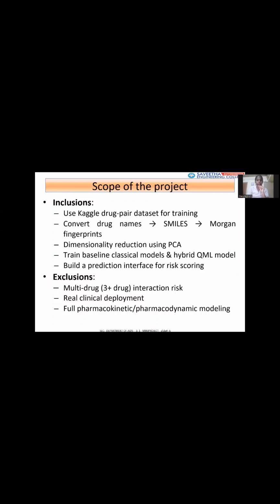We use Kaggle for the data set, and we convert the drug names into SMILES, and then we convert the SMILES into Morgan fingerprints. We are using PCA to reduce the dimensions, and we are training the baseline classical models and hybrid QML model, and we are building a prediction interface for risk scoring.